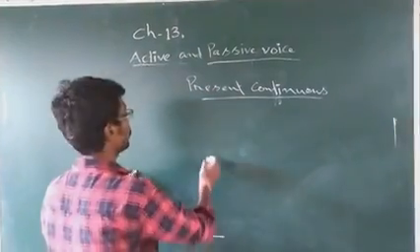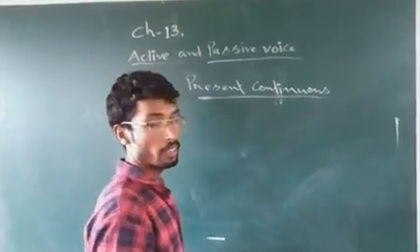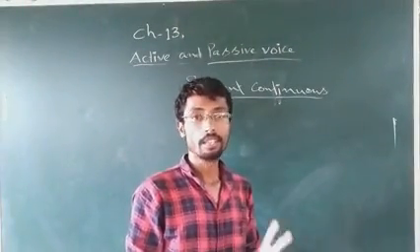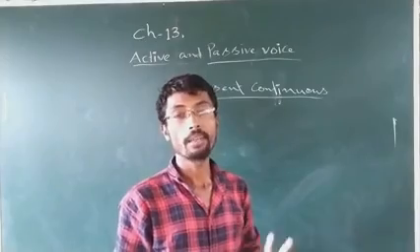Any sentence in present continuous tense we can say in two ways, that is active or passive.